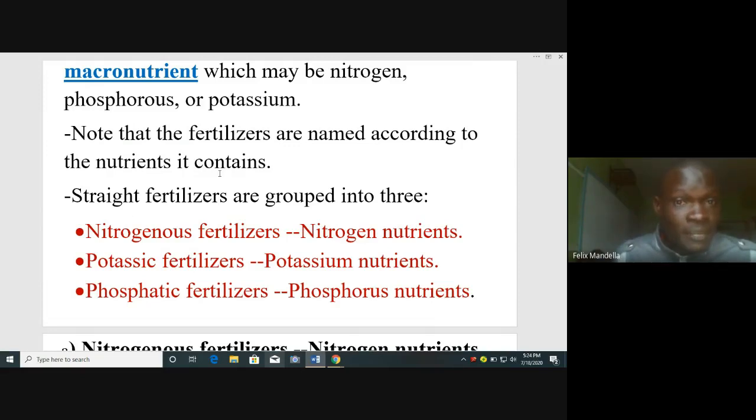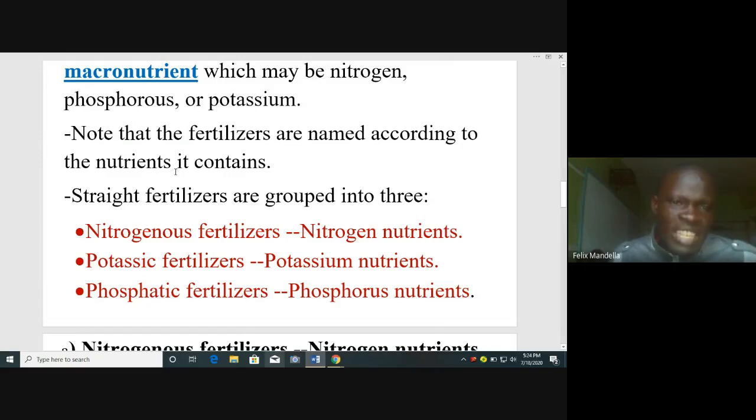Are we together? And I repeat, straight fertilizers provide only one macronutrient, either nitrogen, phosphorus, or potassium. The one providing nitrogen is called nitrogenous. The one providing potassium is called potassic. And the one providing phosphorus is called phosphatic. Three types of straight fertilizers: 1, nitrogenous. 2, phosphatic. 3, potassic. Those ones are the three types of straight fertilizers.